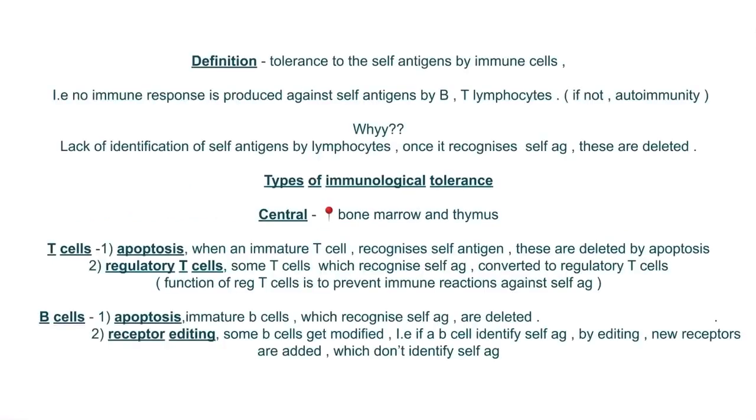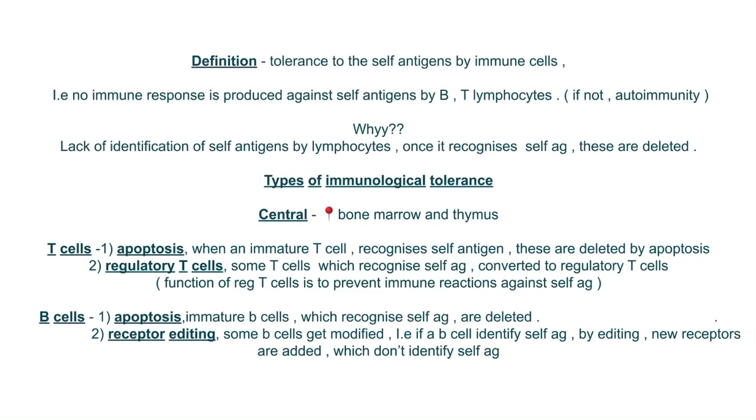Hi, in this video we'll study what immunological tolerance is. Definition: it is the tolerance to the self-antigens by the immune cells. Tolerance is nothing but acceptance of the self-antigens, or the antigens which are present in our own body, by the immune cells. Immune cells are nothing but B and T lymphocytes.